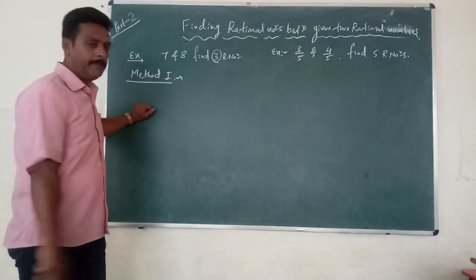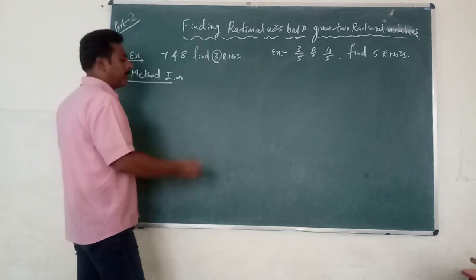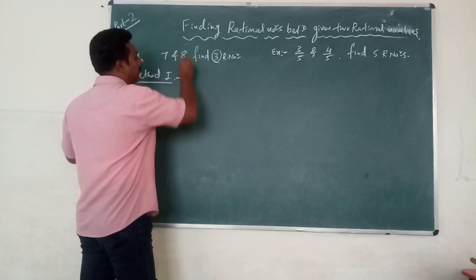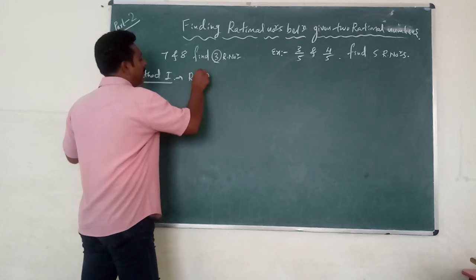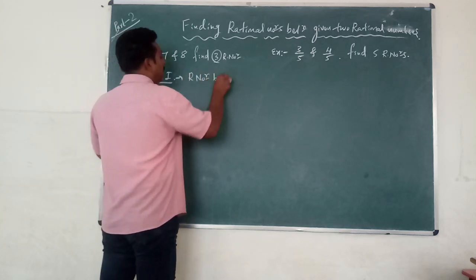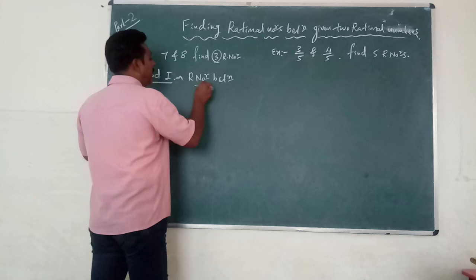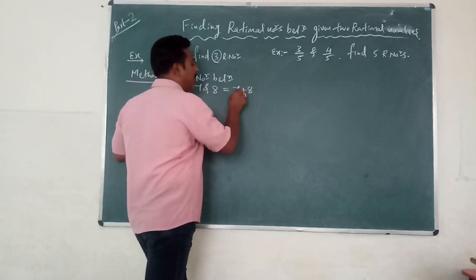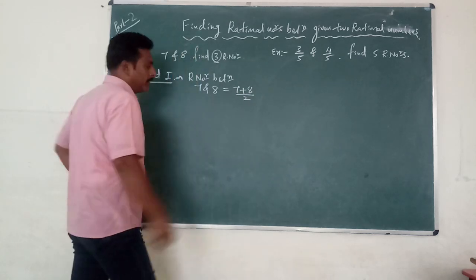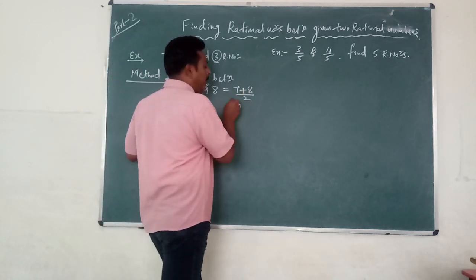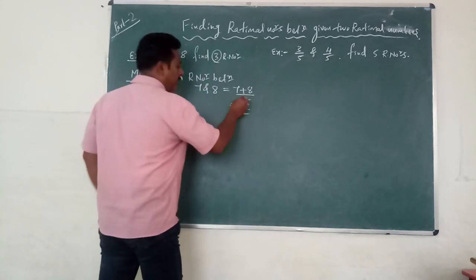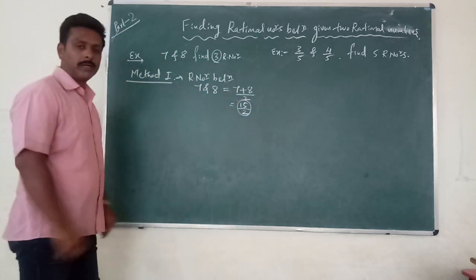In the same way we have to find the rational number between 7 and 8. Rational number between 7 and 8 is equal to (7 plus 8) divided by 2. 7 plus 8 is equal to how much? 15 divided by 2. This is one rational number.